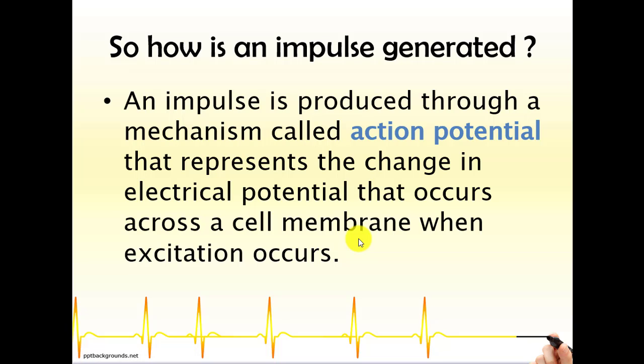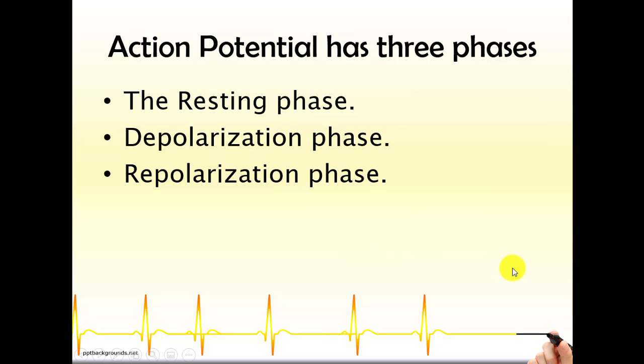So we know the concept of the resting membrane potential, and we know that cells have a resting membrane potential, which basically means that they have a certain accumulation of ions outside the cell and inside the cell membrane. And this refers to the electrical potential of the cell, also called the resting membrane potential. What happens during the action potential is that this resting membrane potential is altered, and therefore the action potential happens and excitation occurs. So I'm going to talk about action potential in a bit of detail.